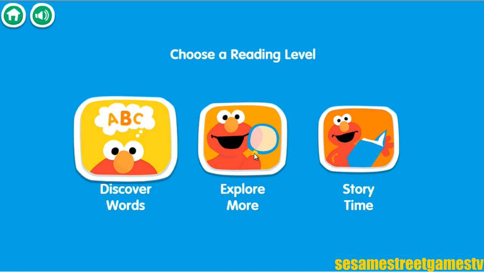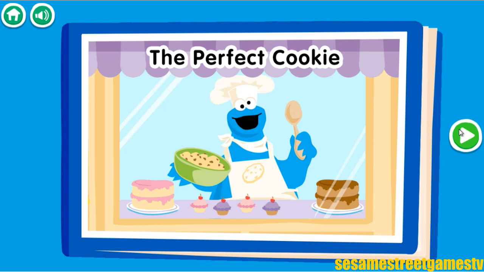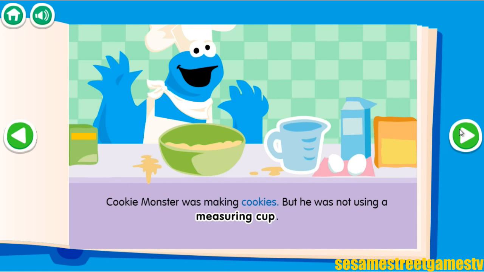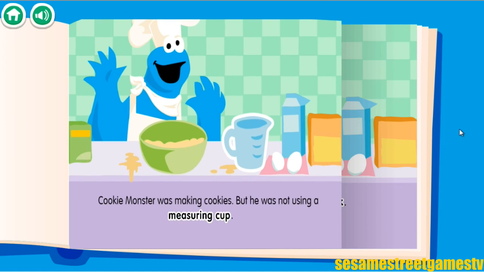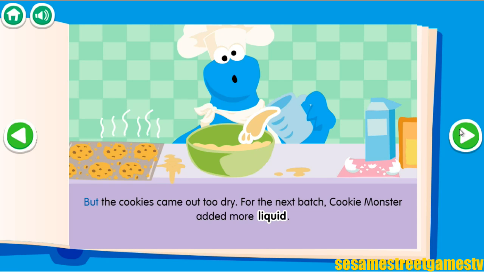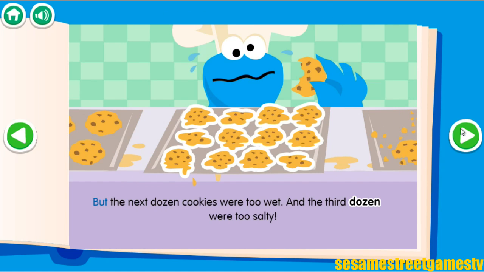Explore more. The perfect cookie. Cookie Monster was making cookies, but he was not using a measuring cup. Cookie Monster beat the eggs with a whisk. But the cookies came out too dry. For the next batch, Cookie Monster added more liquid. But the next dozen cookies were too wet, and the third dozen were too salty.